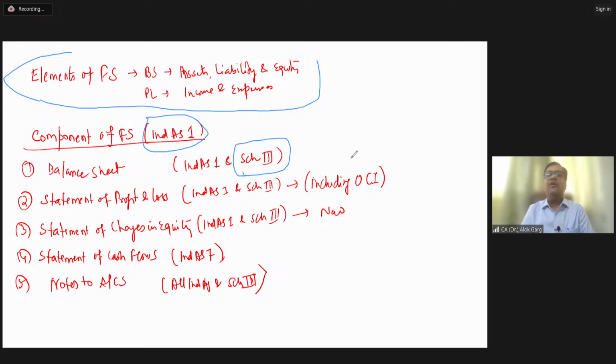Because, friends, this is a global format, since our Ind AS are also the global standard. When I say global, it means it's a converged version of IFRS applicable to India. And that is why we have also made our format similar to the global format. Globally, they present asset first, then equity, then liability, right? So we have aligned with the global format of the financial statement. Is that clear, friends?